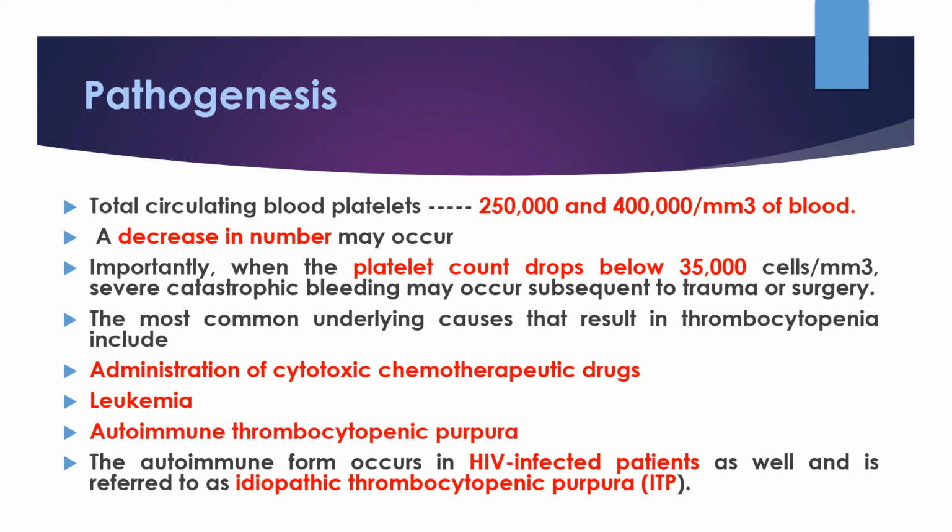or surgery. The most common underlying causes include administration of cytotoxic chemotherapy drugs, leukemia, and autoimmune thrombocytopenic purpura, in which antiplatelet antibodies are observed. The autoimmune form occurs in HIV-infected patients as well and is referred to as idiopathic thrombocytopenic purpura, that is ITP. The cause for the generation of antiplatelet antibodies is unknown.